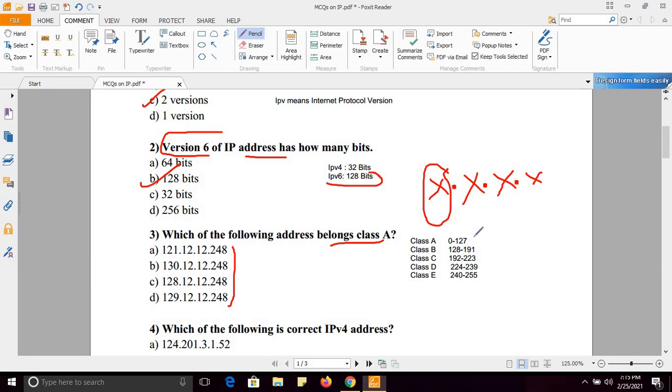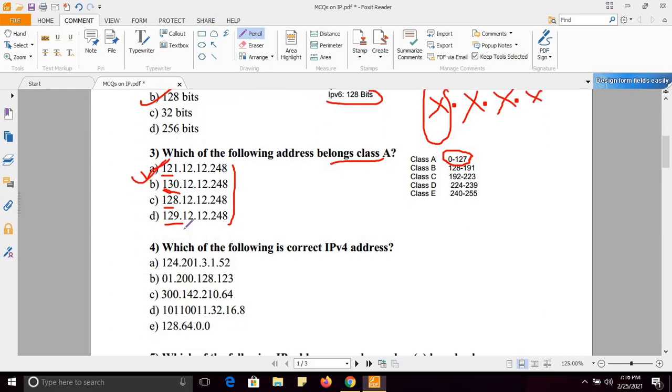Fine. So here, see, question is which of the address belongs to class A, and class A first octet is 0 to 127. So this is actually the first octet. Fine. This is the first octet and 0 to 127 belongs to class A. So right answer is option A.